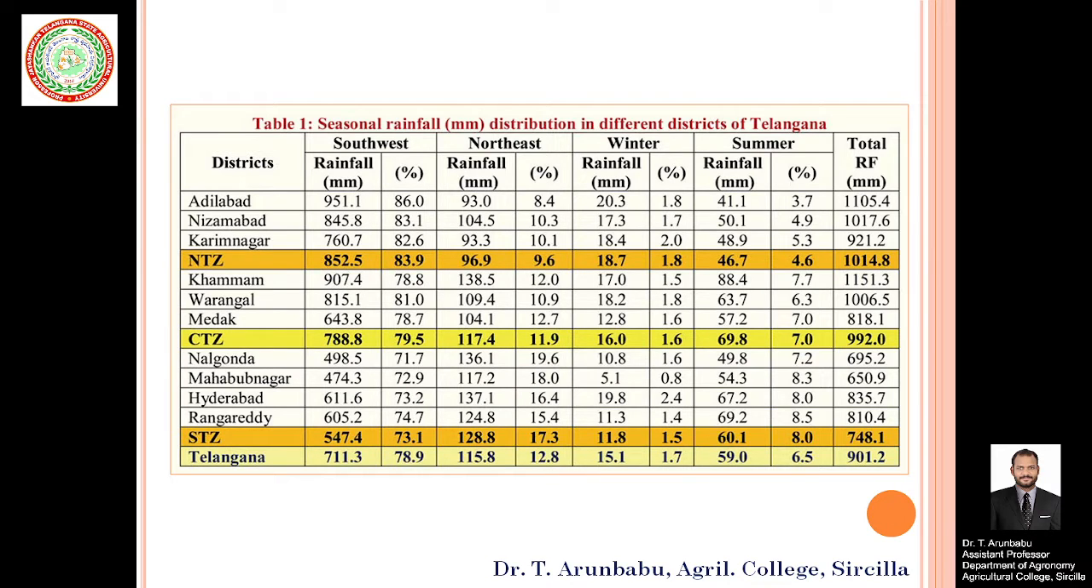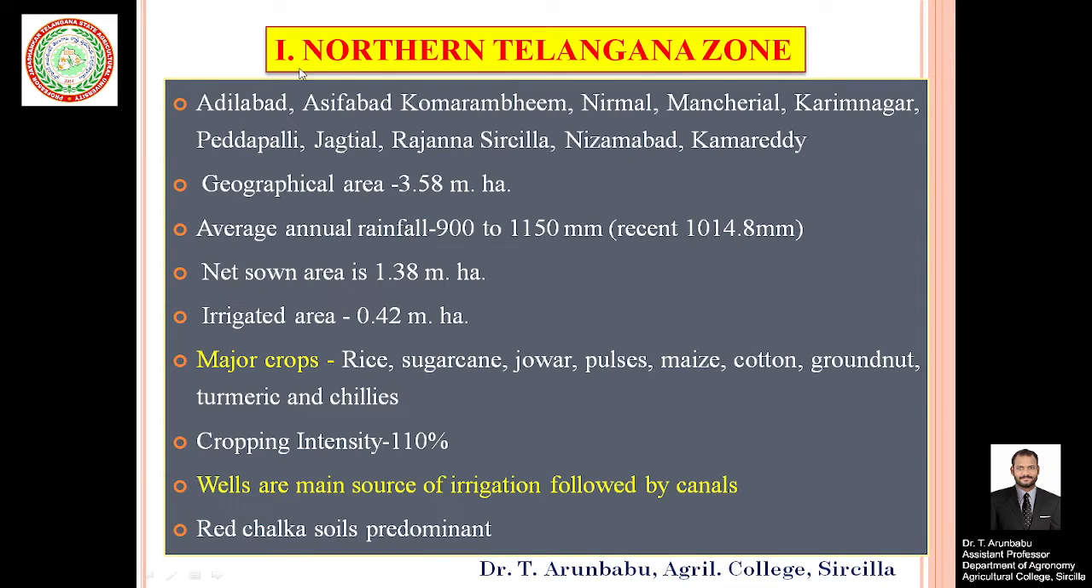You can observe the rainfall in the northern Telangana zone, that is 1014.8 millimeter, the central Telangana zone, that is 992 millimeter, and the southern Telangana zone, that is 748.1 millimeter. So the average annual rainfall of Telangana is 901.2 millimeter of water. Coming to the individual zones, that is northern Telangana zone.